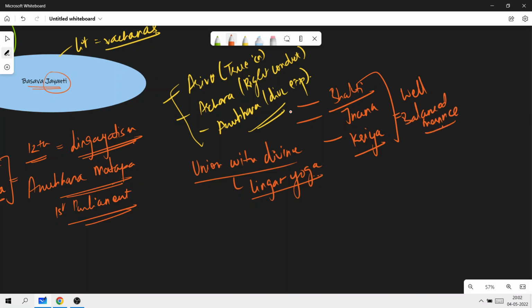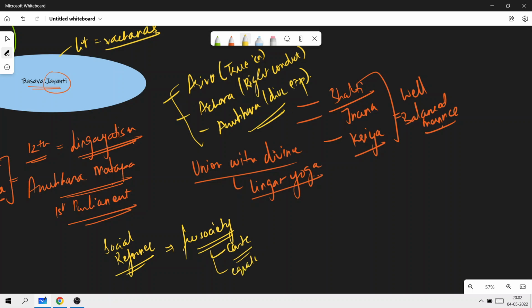And since we're saying that this is an important personality, you have to also remember that he was also a social reformer. Social reformer in the sense that he believed basically in a free society, and free society basically being free from the evils of, let's say, the caste system, equal opportunity for all, and preached about the importance of manual hard work.